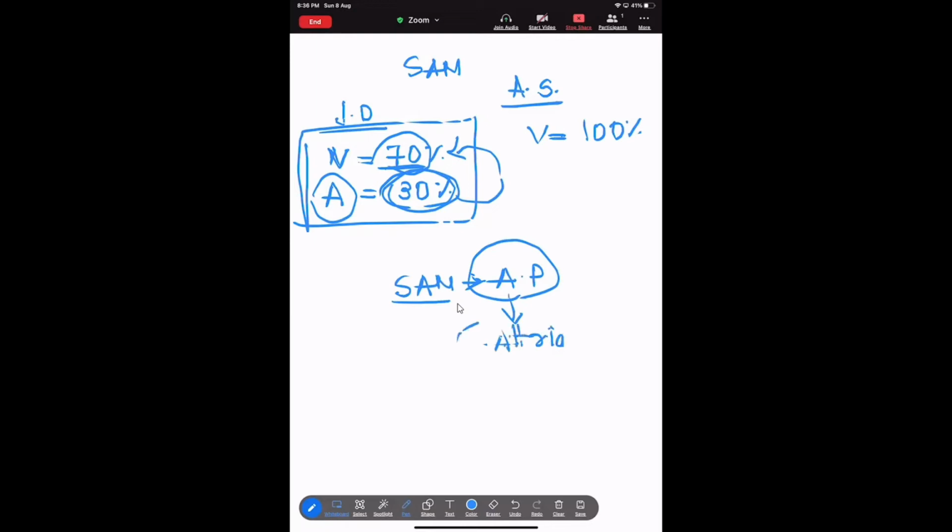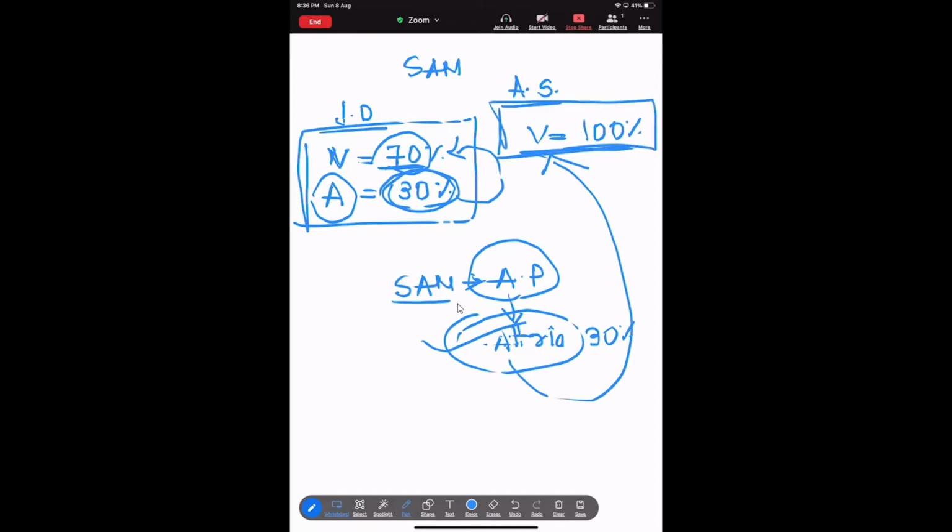Because of this contraction, the remaining 30% blood present inside the atria goes towards the ventricle. That means now the ventricle has 100% blood. After atrial systole, the ventricle has 100% blood. Okay. Now I think you understand the blood flow.